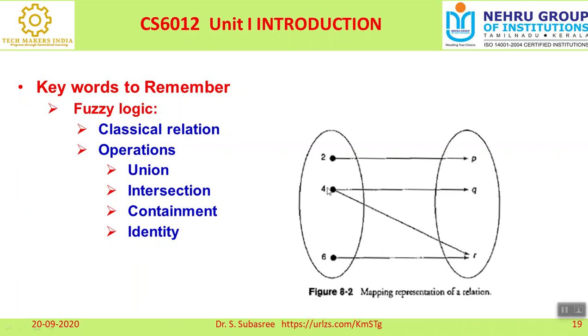All is possible. So here you can see that PQR is one set and 2, 4, 6 is another set. If you take 4, it is associated with Q as well as with R. That is possible in the case of fuzzy logic, right?